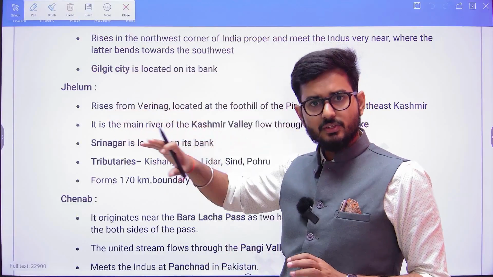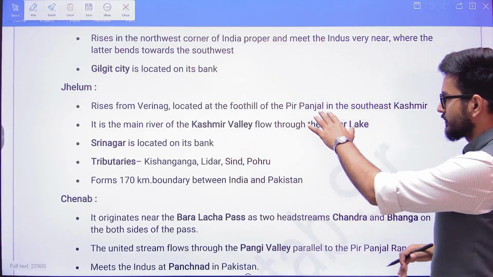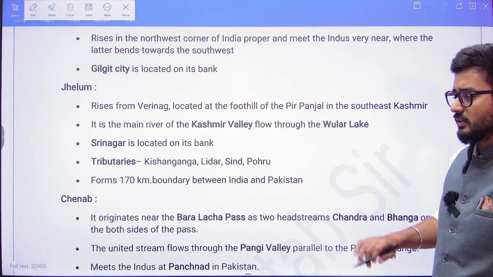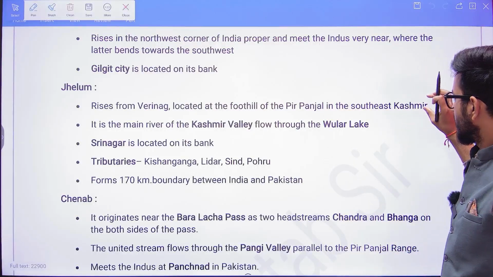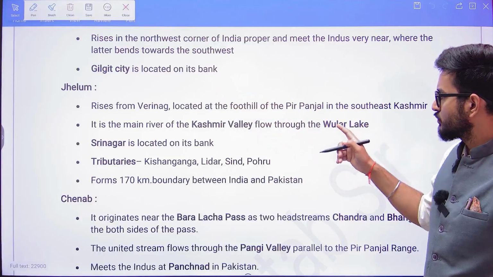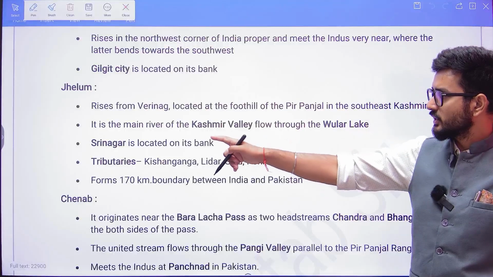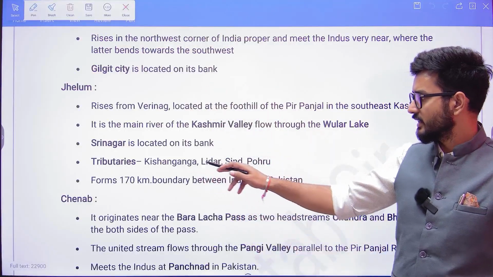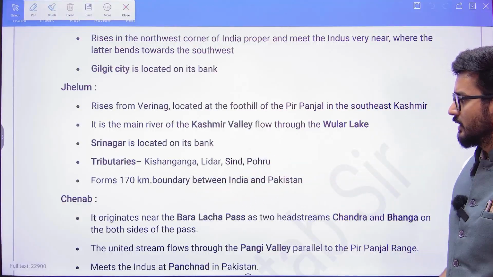This river rises in the Verinag area. Where is Verinag? It is at the foothills of the Pir Panjal. Pir Panjal is a part of the Himalayas, and it is in the area of the Kashmir valley. Now the Jhelum flows through the Wular lake also. Wular lake is a freshwater lake, and Srinagar is located on the banks of the Jhelum. These are the various tributaries, and it forms a 170-kilometer boundary between India and Pakistan.